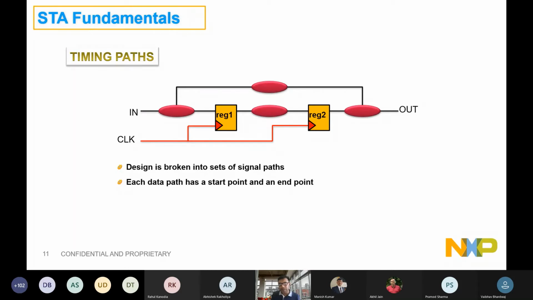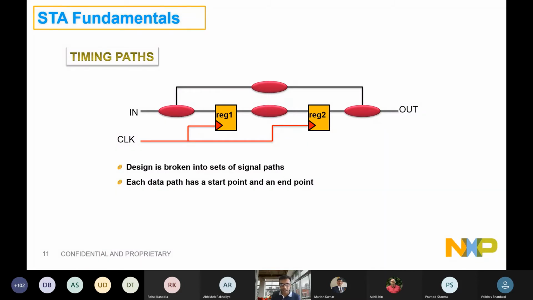Similarly, there is a path number 3 where reg 2 will be launching data and it is going out, it is fed to the outside world, right? That's path number 3. Similarly, there exists another timing path which is input to output, where internal clocks have no role to play. That signal is just coming in and then going out. If we have a certain requirement that this in-to-out path should not be more than say X picoseconds, then we need to time that as well.